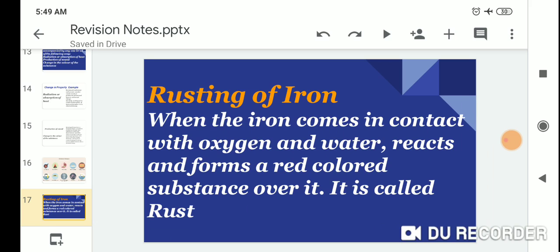Rusting of iron: when iron comes in contact with oxygen and water, they react and form a red colored substance over it, which is called rust.